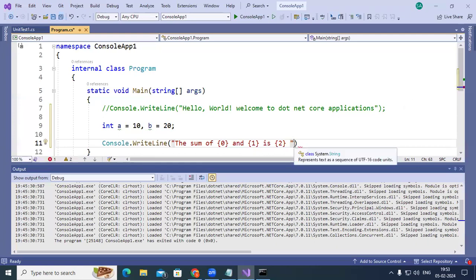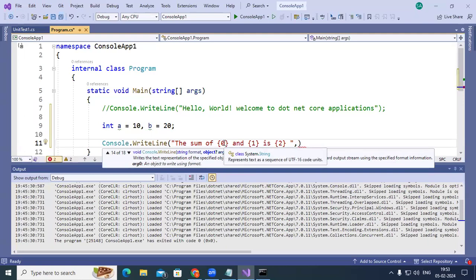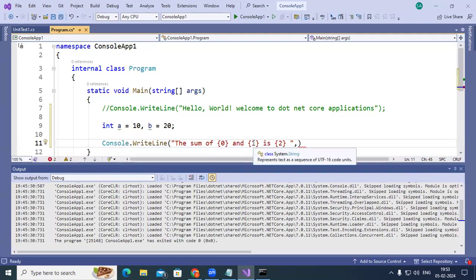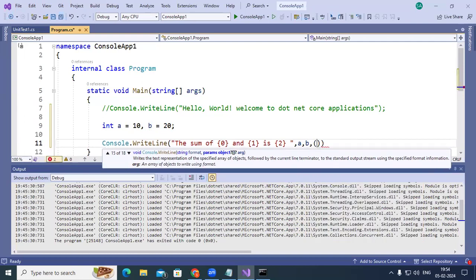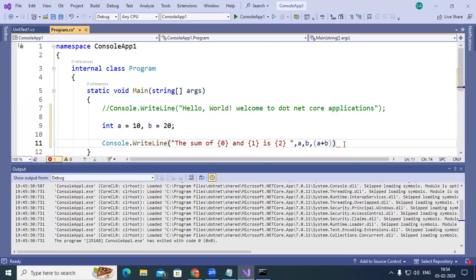Now you are going to be passing the arguments. The first argument is going to be substituted here. The second argument value will be substituted here. And the third argument value will be substituted here. So you need to specify the arguments. They are going to be positional. The position of the argument must be specified within the curly brackets. Now give here a, then b, followed by a plus b. So ultimately, this has to print us the 30 value. What we expect is the sum of 10 and 20 is 30 when we run this. I save this.